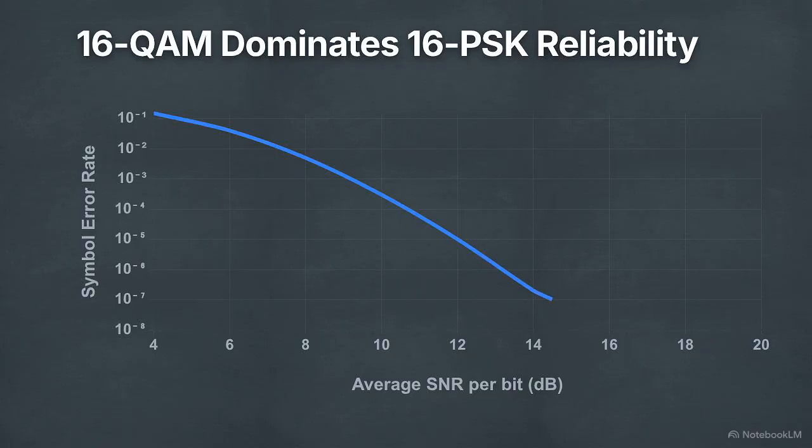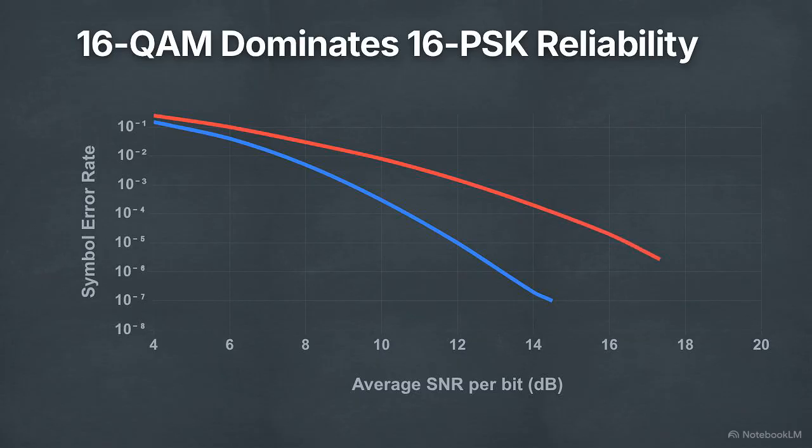This solid line represents the 16 QAM performance curve. Compare it to 16 PSK. At identical signal power levels, the circular configuration yields a significantly higher frequency of errors.